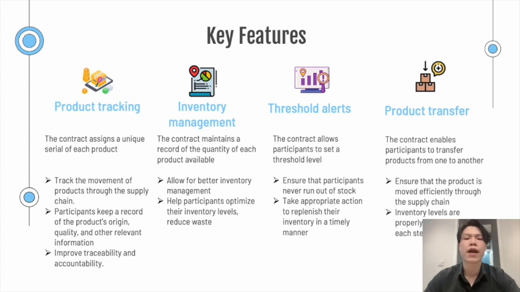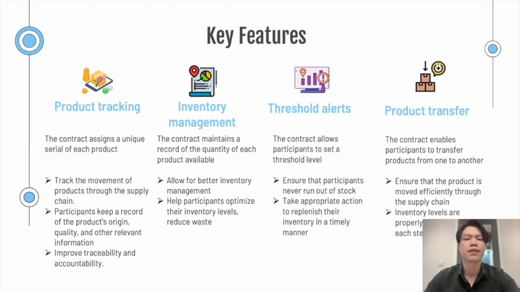In this feature, the contract assigns a unique serial number to each product added into the system, which helps track the movements of the product through the supply chain. This allows participants to keep a record of the product origin, quality, and other relevant information, helping to improve traceability and accountability. The second one is inventory management.